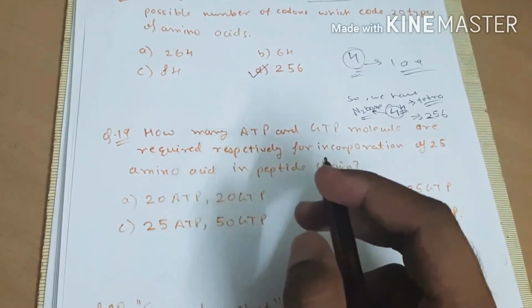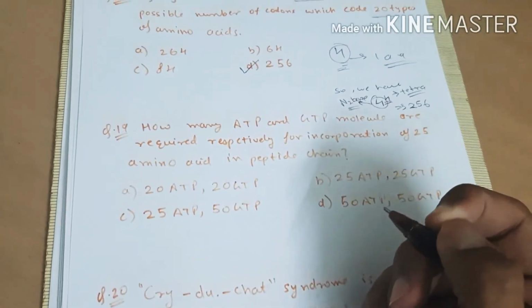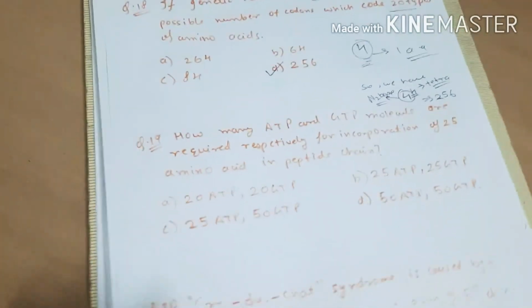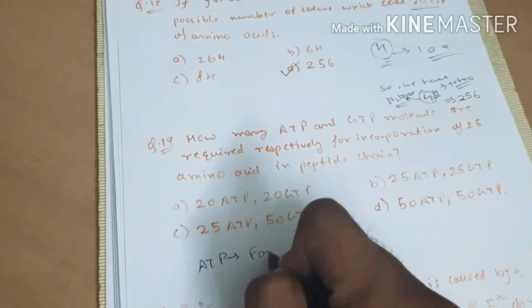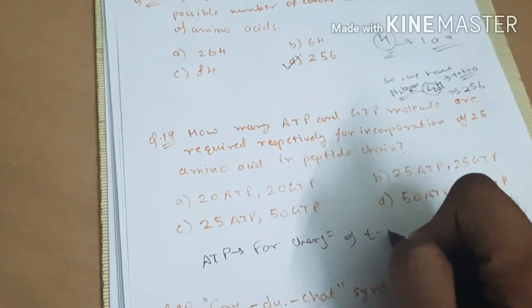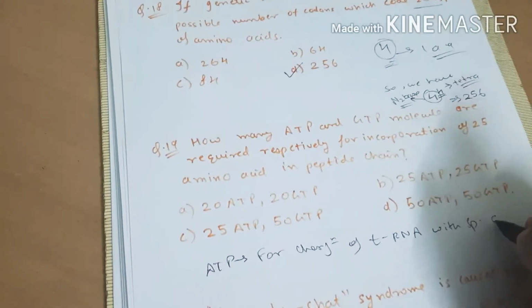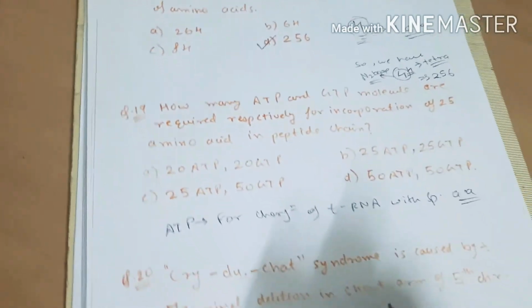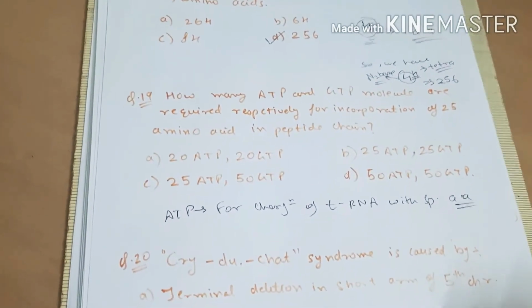Here ATP is used for charging of tRNA with a specific amino acid, and the process is called charging of tRNA.